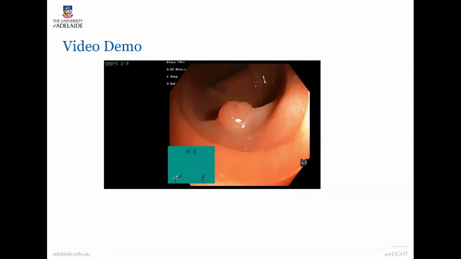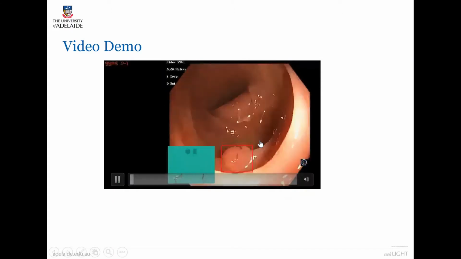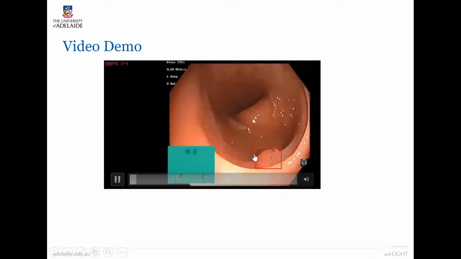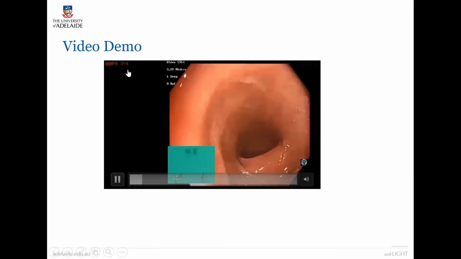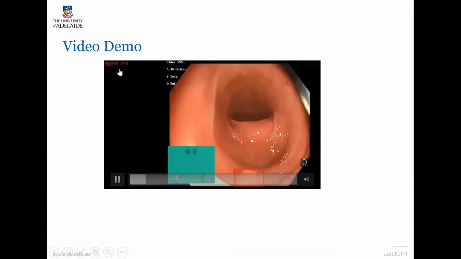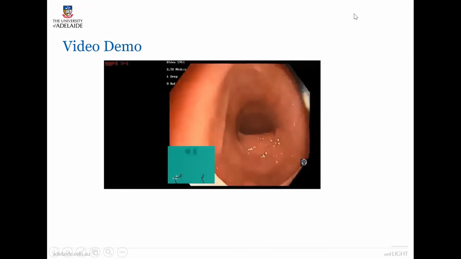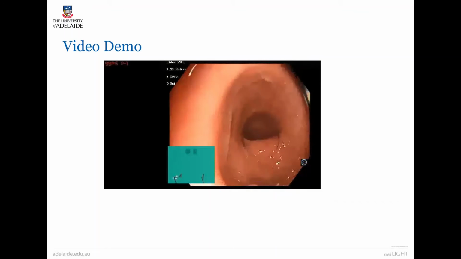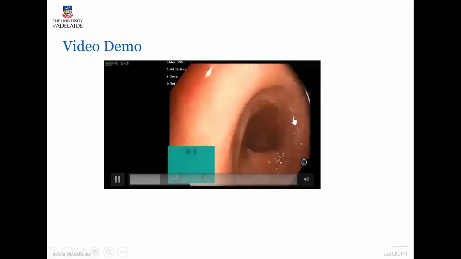So to conclude this presentation, I would like to give a small video demo. As you can see here, the polyp detector is outputting red bounding boxes around the polyp, indicating that it is of high confidence, and the bowel preparation score is being written there. And for the cecum detector, I would not show the output because it is not that accurate, and in this particular video, there is no cecum at all.